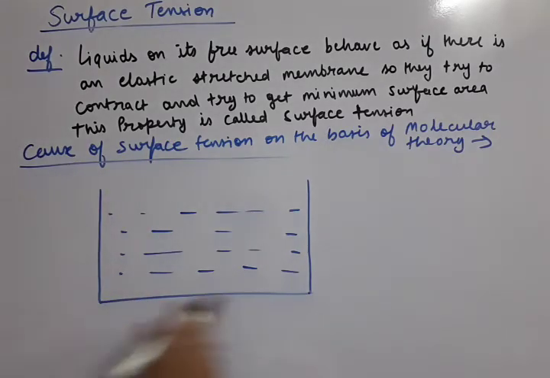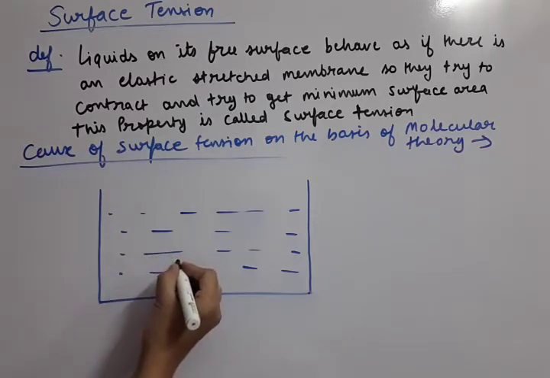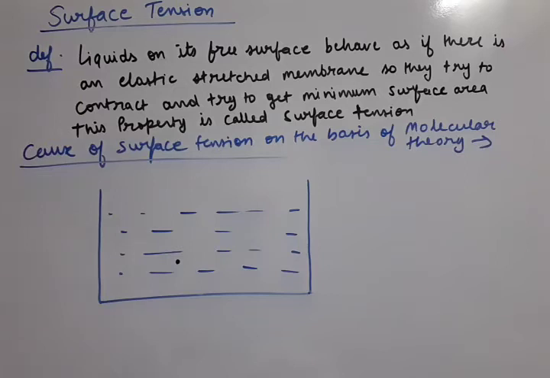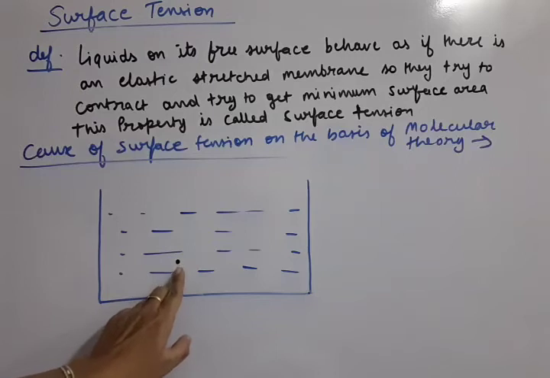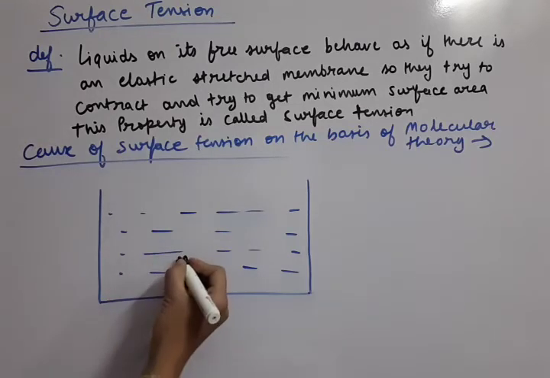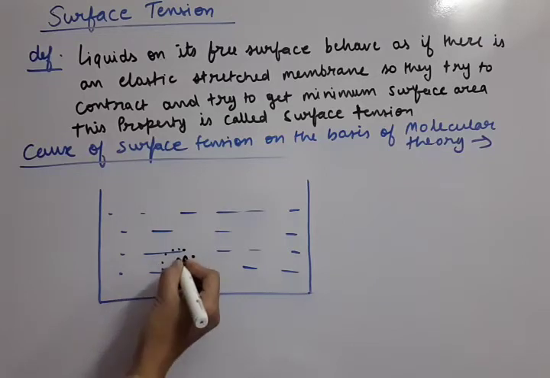We will take the example of a liquid filled in a container, and then we will take some molecules inside it. Let us take one molecule well inside the liquid. This is the free surface of the liquid and we are inside. Here we are taking some molecule of liquid as an example. Suppose molecule A is there. Now we have discussed the cohesive force. All the molecules in its surrounding will attract it.